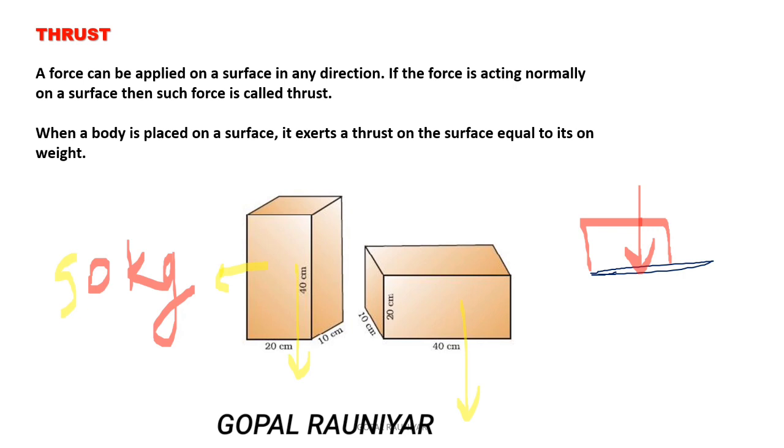In the other case, the body is kept in another way, but the weight of the body is the same, so the thrust applied will be the same. So in both cases, the thrust applied on the surface will be equal. That is all about thrust.